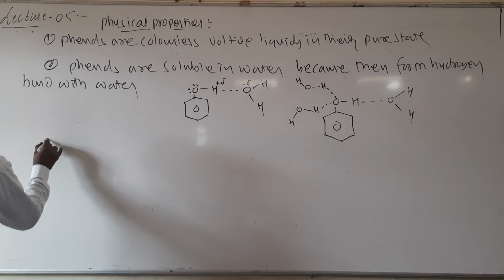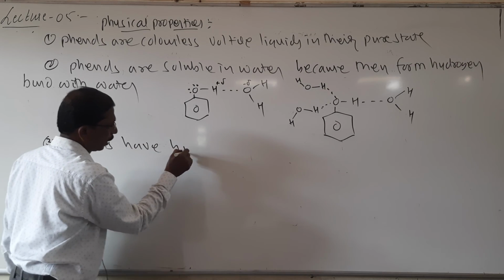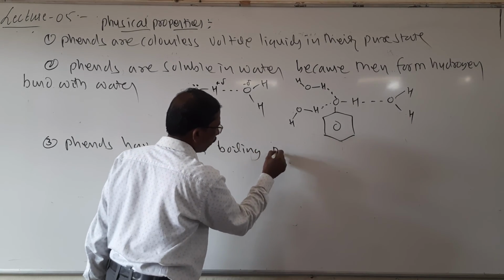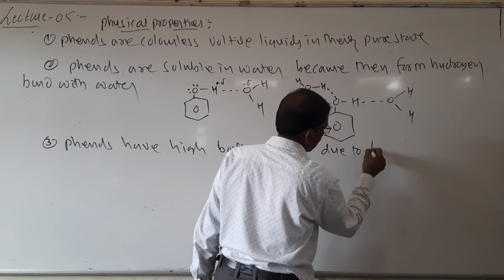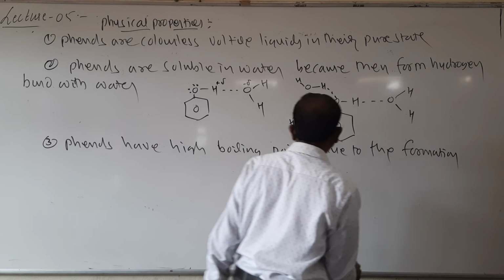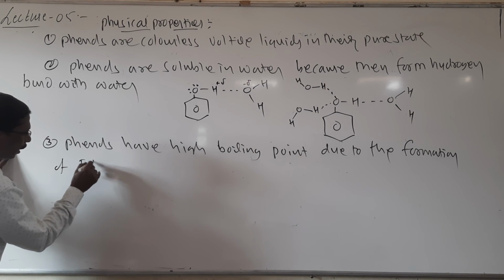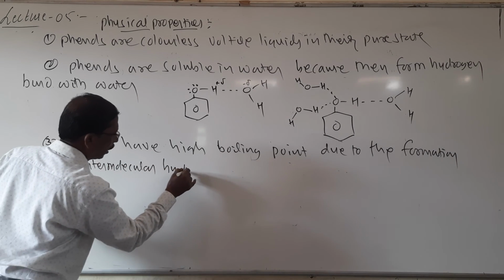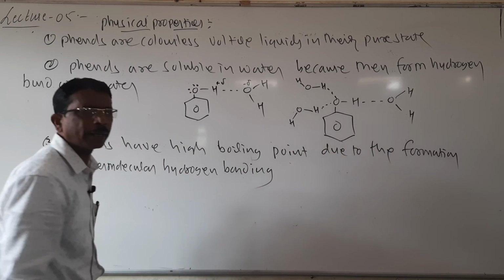And then the third one, phenols have a high boiling point due to the formation of intermolecular hydrogen bonding.